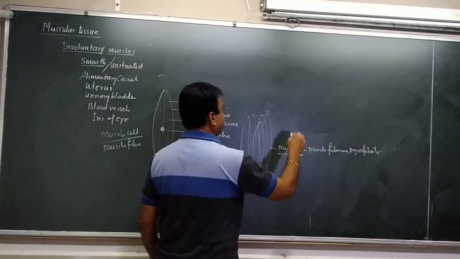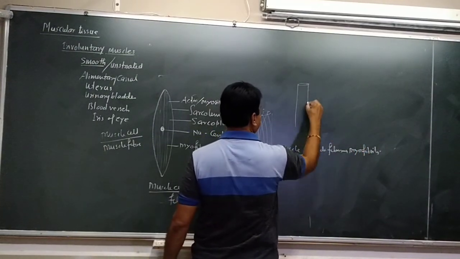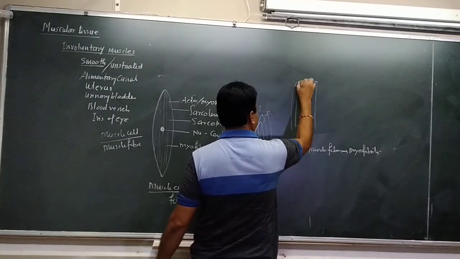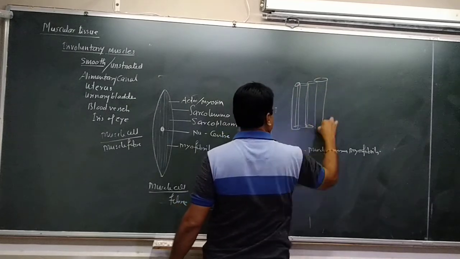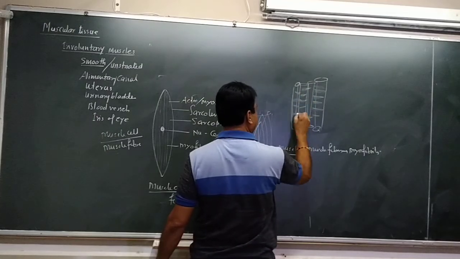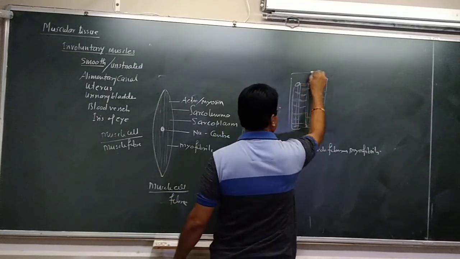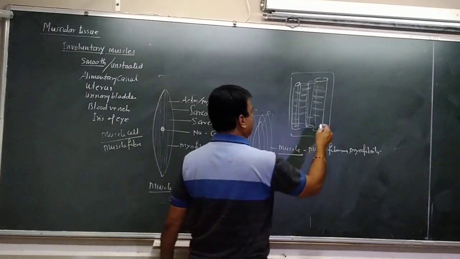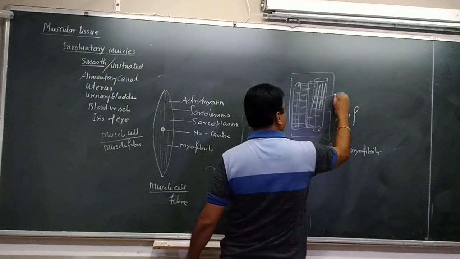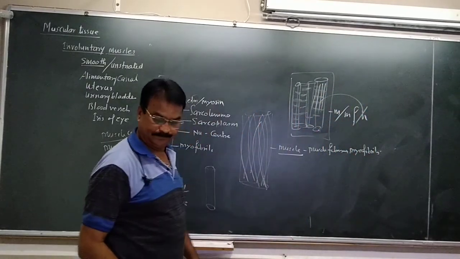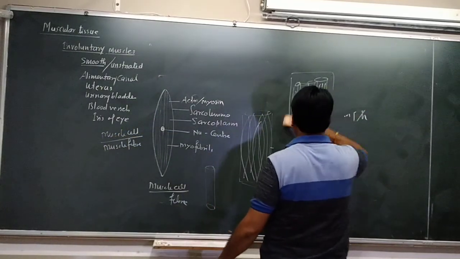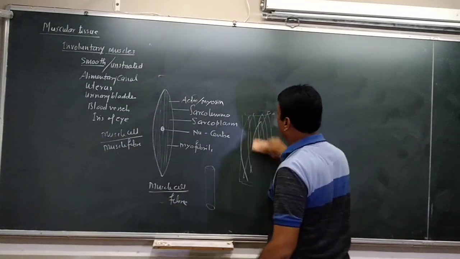Same is the case with the striated muscles. This is one muscle cell, this is another muscle cell, this is the third, this is the fourth, with striations, striations, striations all along, and this is the muscle. And the muscle is made up of muscle fibers, and the muscle fiber is made up of myofibrils. So these are the smooth muscles, and the working of these muscles is not in our control.